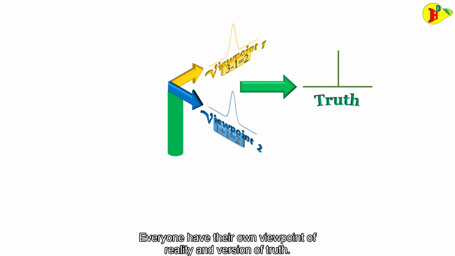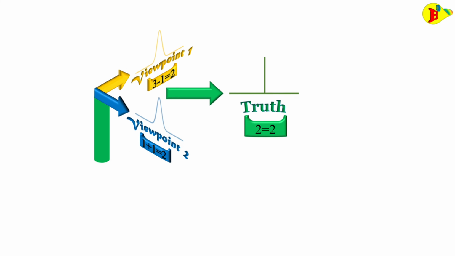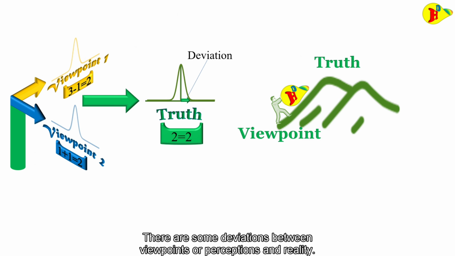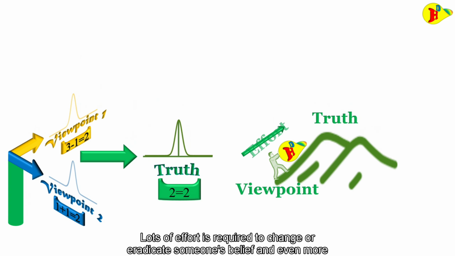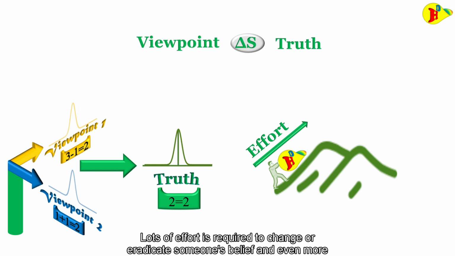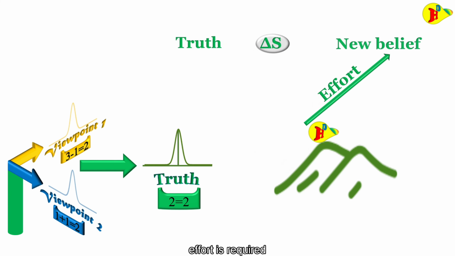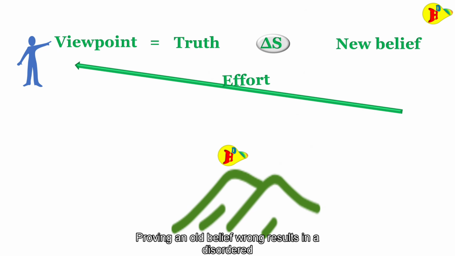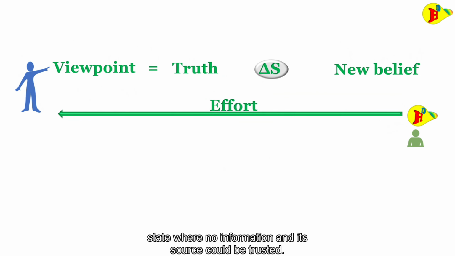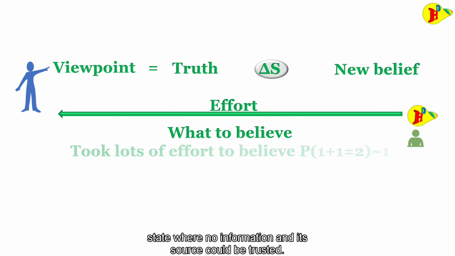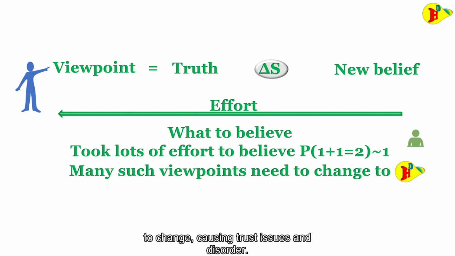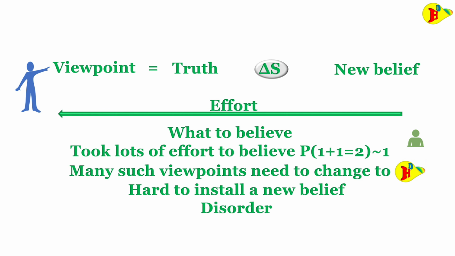Everyone has their own viewpoint of reality and vision of truth. There are some deviations between viewpoints or perceptions and reality. Lots of effort is required to change or eradicate someone's belief, and even more effort is required to install a new belief and regain trust. Proving an old belief wrong results in a disordered state, where no information and its source could be trusted. Since it took lots of effort to reverse and remove a belief and install a new one, many such viewpoints would need to change, causing trust issues and disorder.